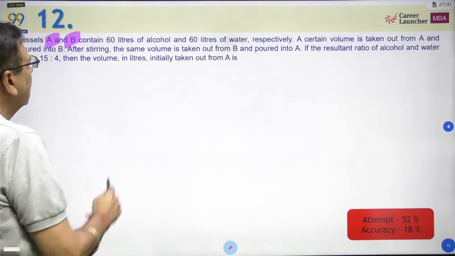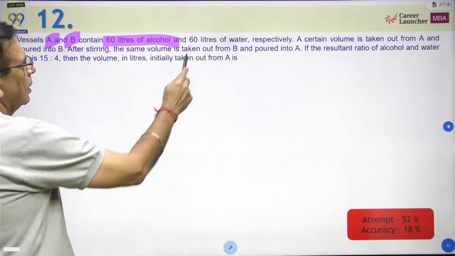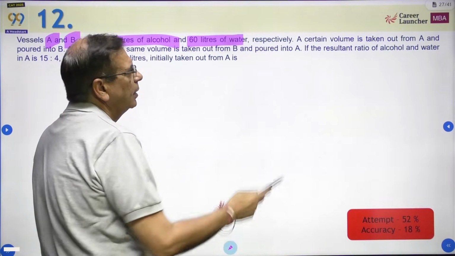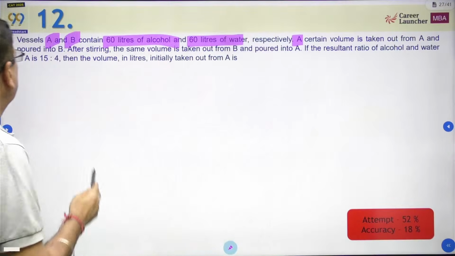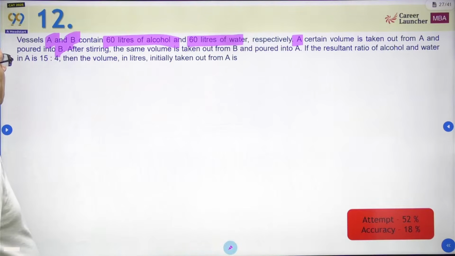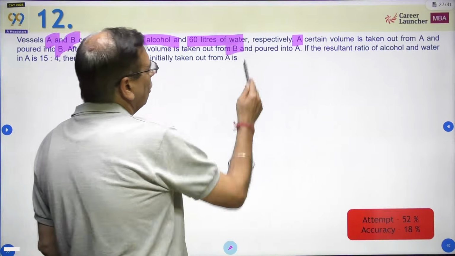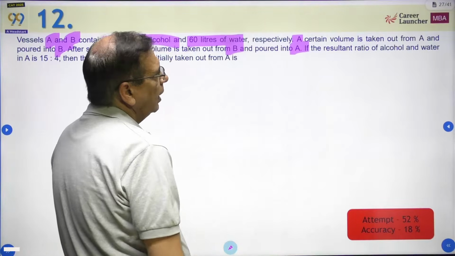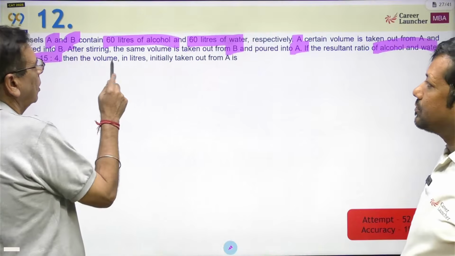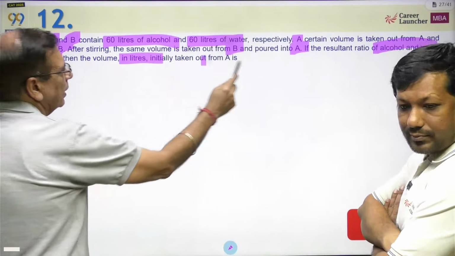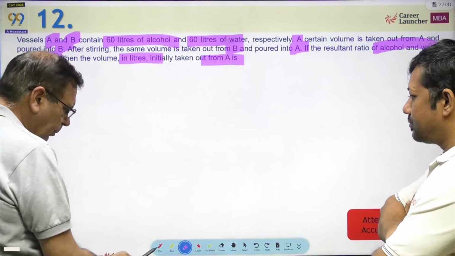A and B contain 60 liters of alcohol and 60 liters of water respectively. A certain volume is taken out from A and poured into B. After stirring, the same volume is taken out from B and poured into A. If the resultant ratio of alcohol and water is 15:4, then the volume in liters initially taken out from A is how much? Now इसको बनाते हैं.